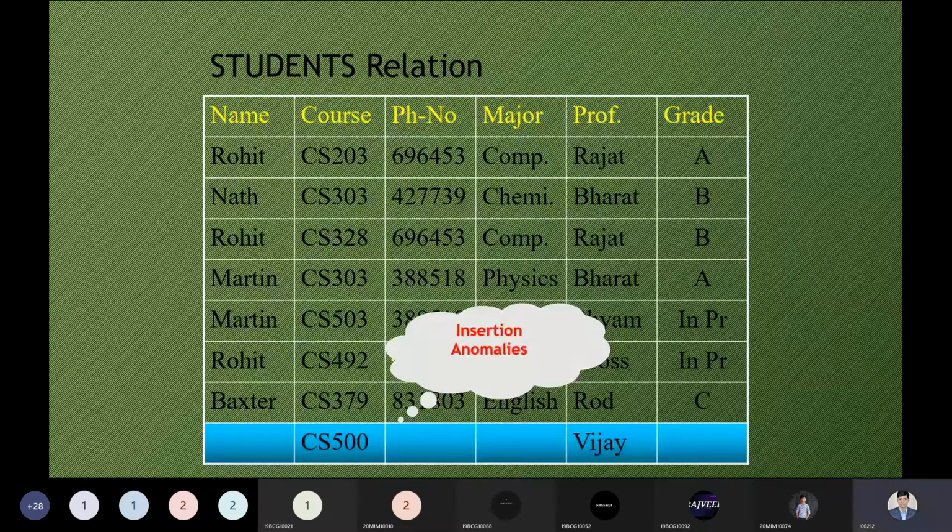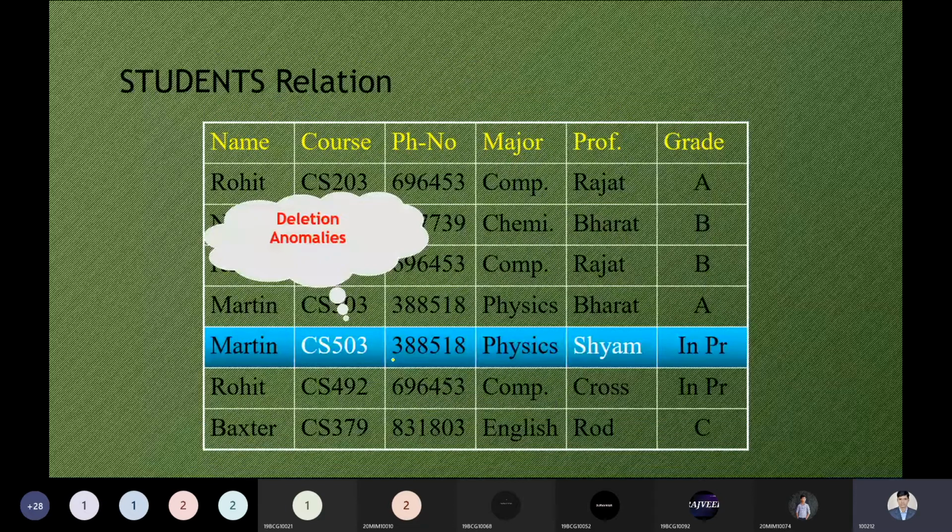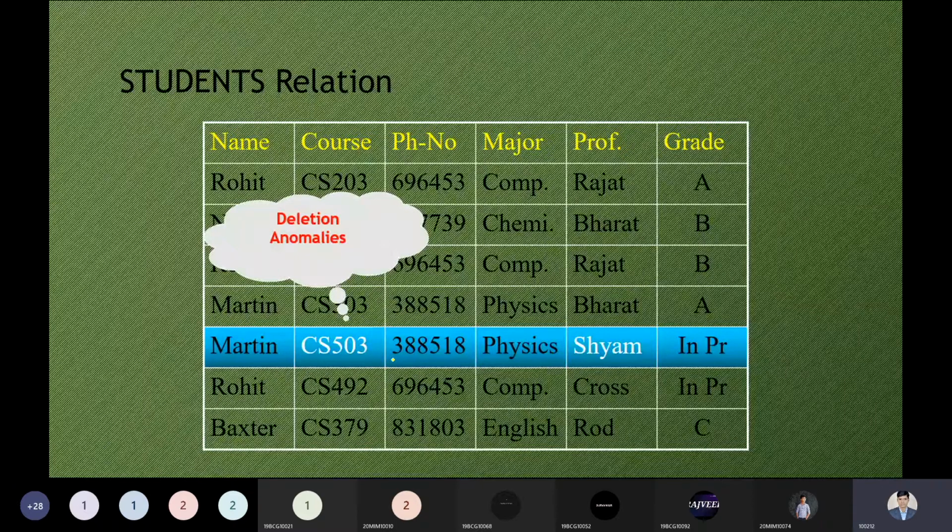Deletion. If I'm trying to remove the CS503 course, this CS503 course was also opted for by another student. And if I try to remove such a course, then the respective rows held by the course CS503 will also be deleted.